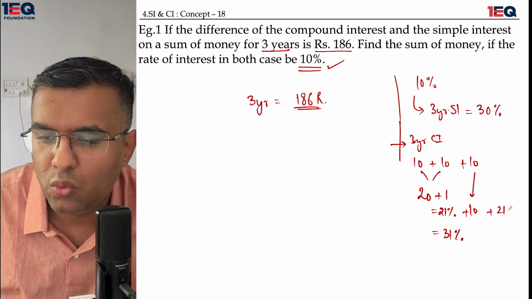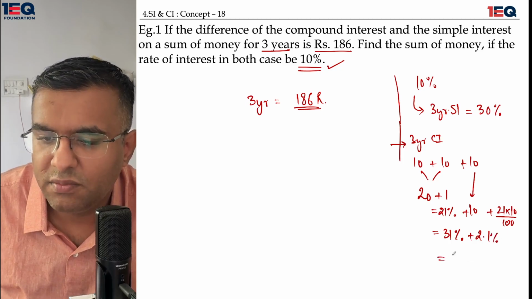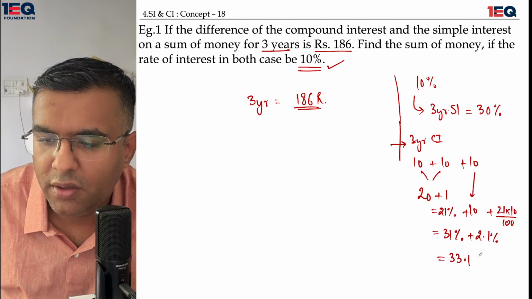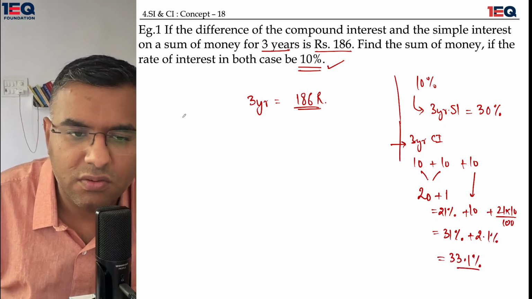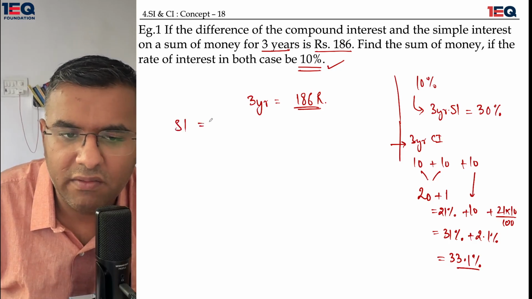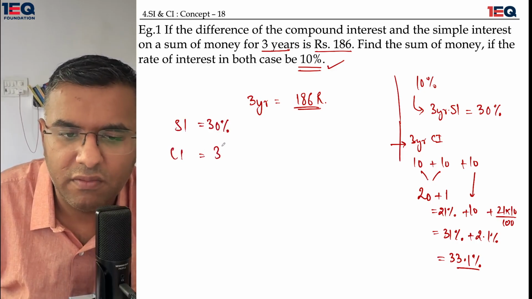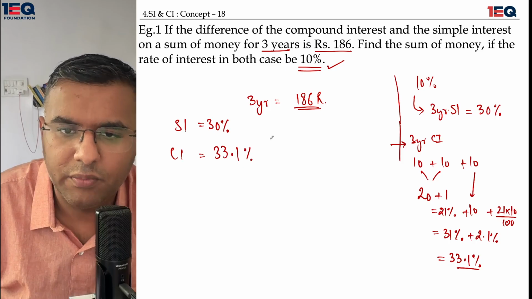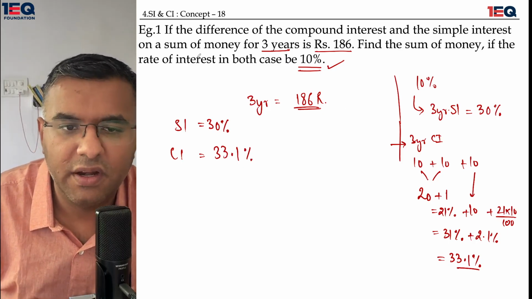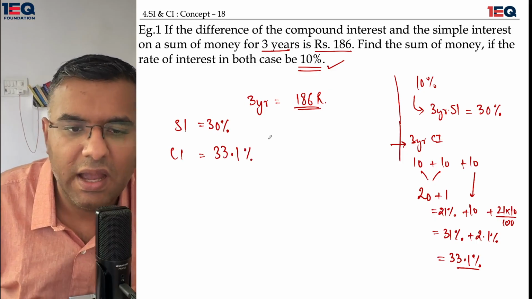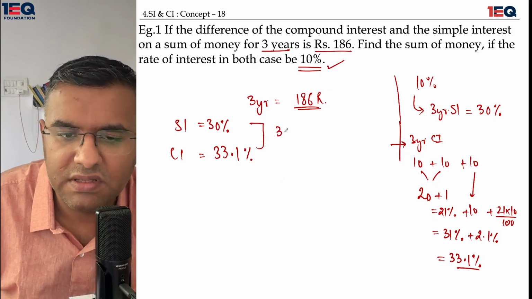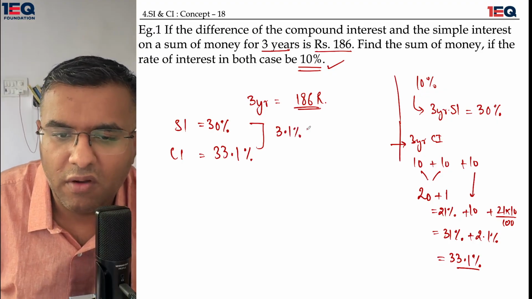plus 21 into 10 upon 100. This would give me 2.1%. This would be equal to 33.1%. So for the SI, I have the value of 30%, and for the CI, I have the value of 33.1%. The difference that we're talking about is 3.1% of the principal, which is equal to 186.